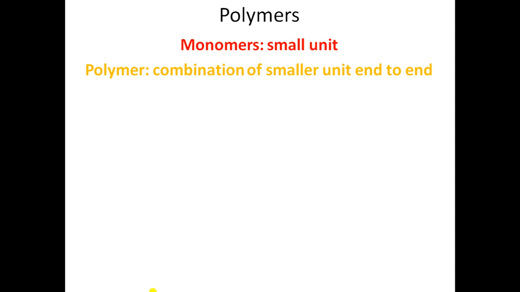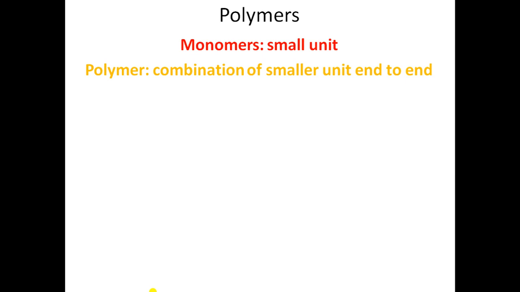Let us now revise once again what is monomer and what is polymer. A monomer is a small molecule which can combine end to end in large numbers to form a large unit called a polymer. And a polymer is a large unit formed by the combination of a large number of smaller molecules, which we call monomers, and they are joined end to end by chemical bonds.